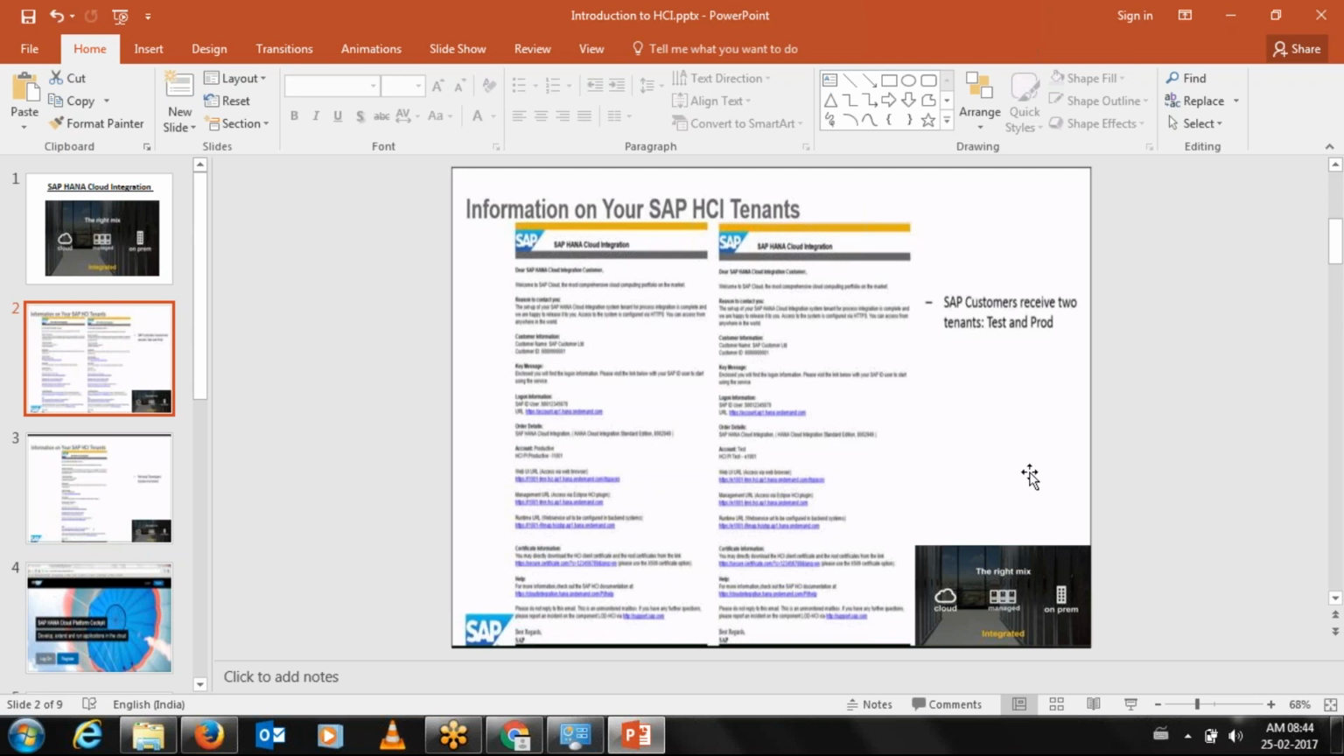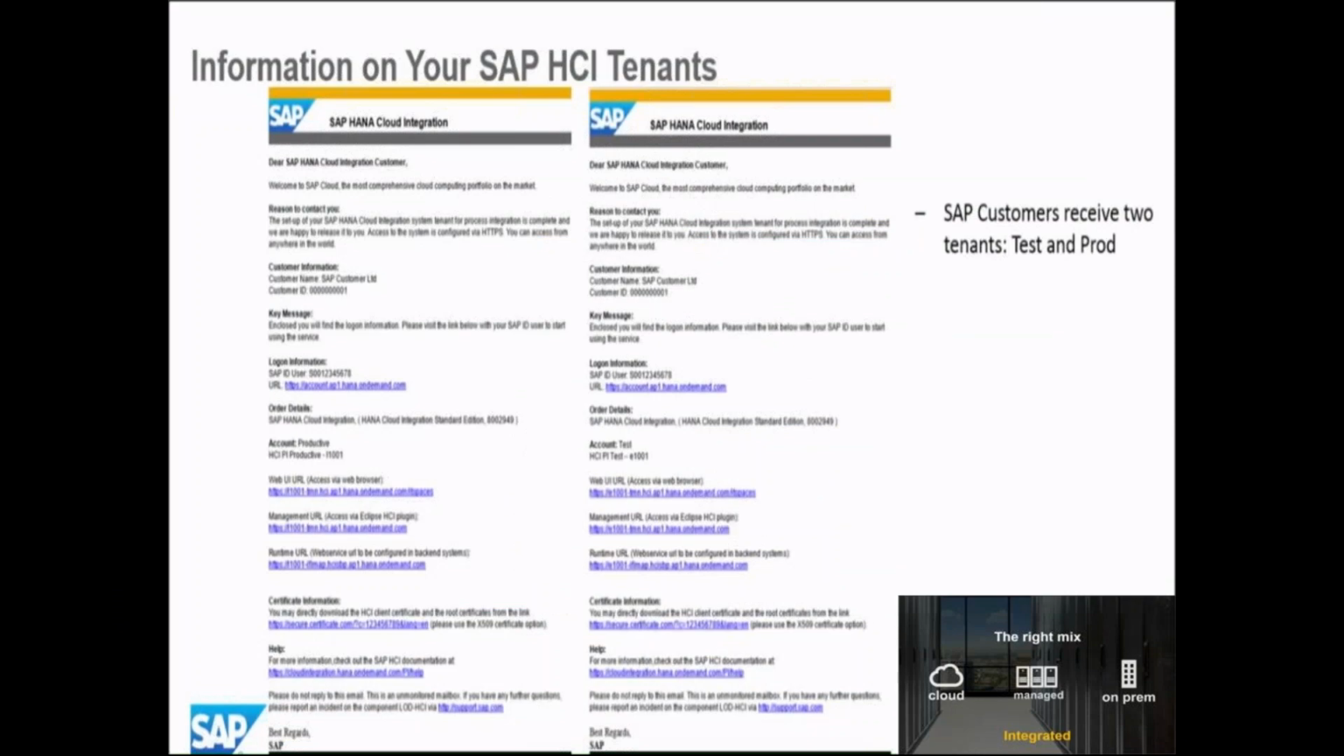So till now we have covered HANA Cloud: the introduction of HANA Cloud, where it exactly resides, and what the tenant concept is. When you ask for an HCI tenant, you go to SAP Marketplace with your S user ID, meaning your customer user ID, and you ask for the SAP HCI. The first thing you get from SAP is two mails.